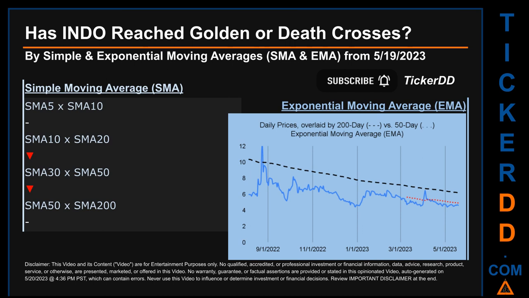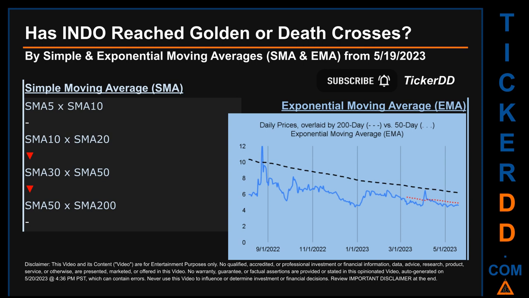Has INDO price reached golden or death crosses? Golden cross and death cross are basic signals that compare average prices across two specified trade day ranges, a short-term versus a long-term range. For example, 5-day versus 10 trade days. Essentially, a golden cross is a bullish signal. It appears when a ticker's short-term moving average crosses above its long-term average. Vice versa, a death cross is a bearish signal when the short-term crosses below its long-term moving average.